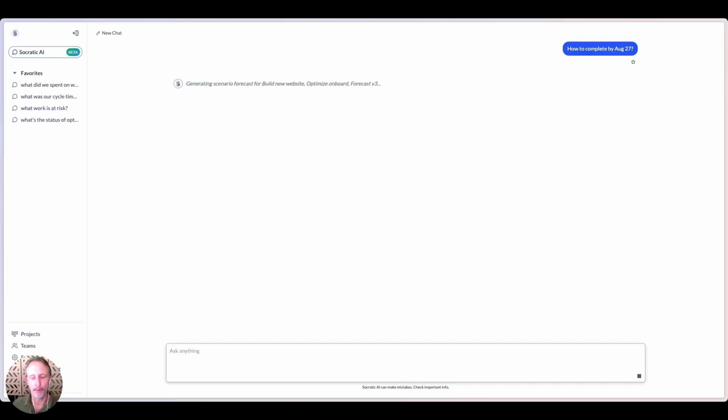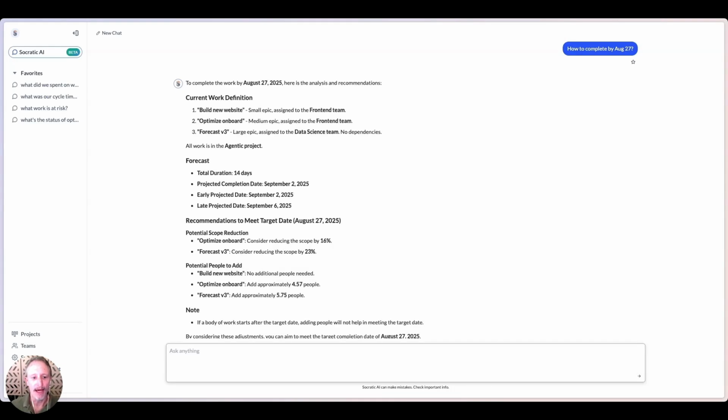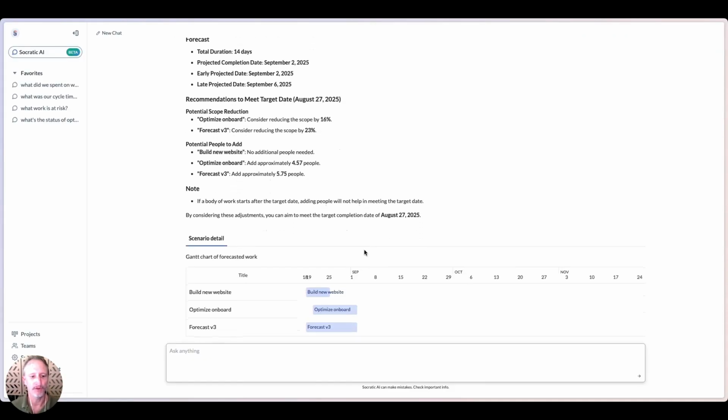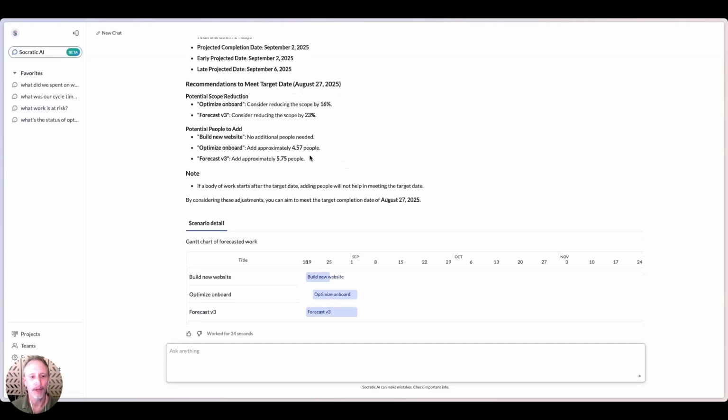And so in this case, we've simply indicated to the agent, hey, I have this additional constraint, which is that the work has got to get done by a particular date. And to do that, what would it take? Here again, it's going to give you specific recommendations for how to change things: how much scope you would have to reduce and where, and/or how many additional resources you would need to add in order to complete. So, a pretty powerful capability. Something that may take hours or even days of debate is something I can do in a matter of minutes.